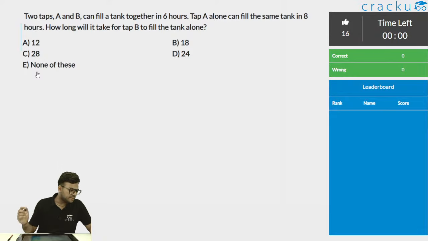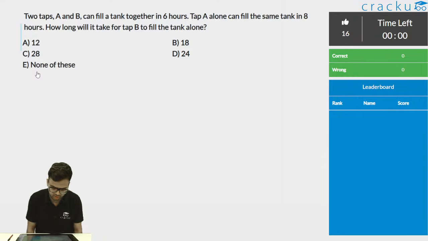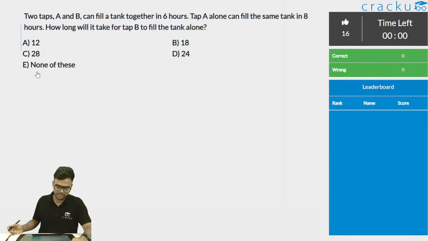The time is up. Let me check the answers. Shruti has said 24. Yash has typed 24, and Vaibhav has typed 24. All of you are correct. The correct answer for this question is 24. Certainly try to solve each question in less than 60 to 70 seconds. That will be very beneficial for you. So let's look at the question now.